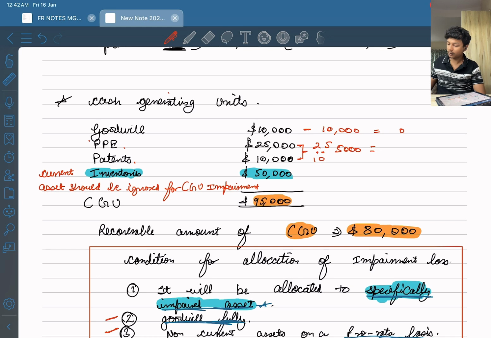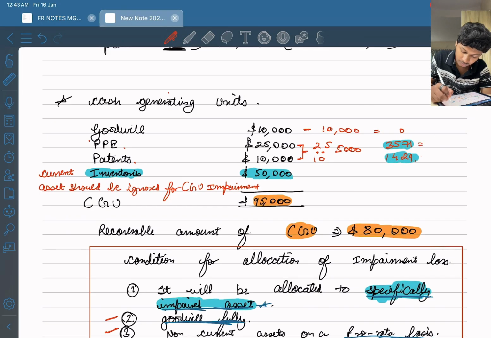What is the answer? 5,000 divided by 35 into 25 is equal to 3571, right? And for patents, it is 5,000 divided by 35 into 10, which is equal to 1429. Okay, and the inventories will be as they are. So these are the amounts for impairment.